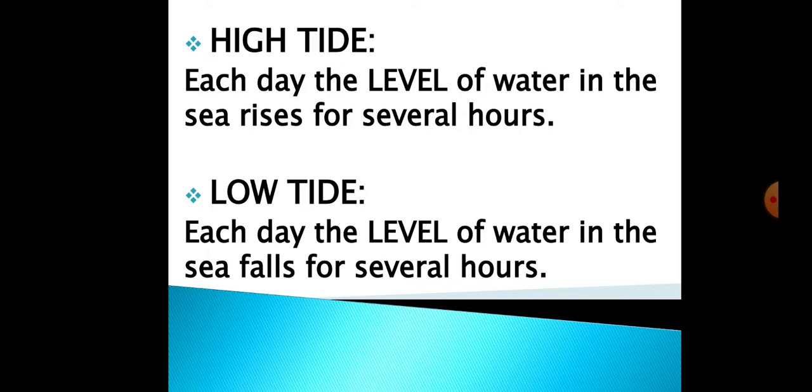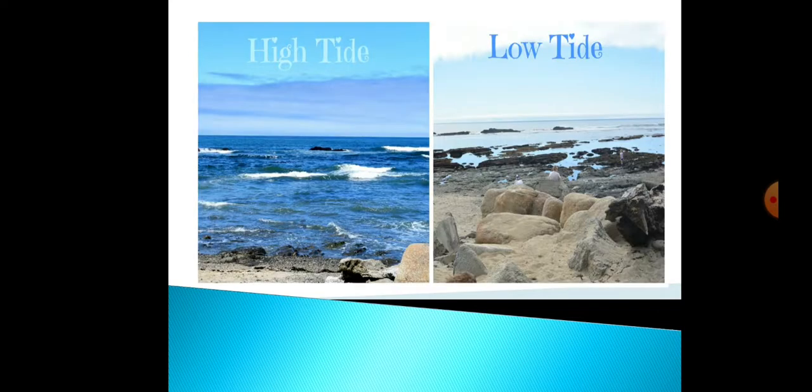Now I will explain this more with the help of pictures, which will make the concept clearer. Now see here, you can see the picture of a high tide along with the low tide, so that you can understand more nicely. Here you can see the water level has come across the seashore, covering all these big rocks, and the water level has increased a lot. But in the next picture, low tide, you can see the water level is much lower and it is away from the seashore. So this shows the high tide and the low tide.